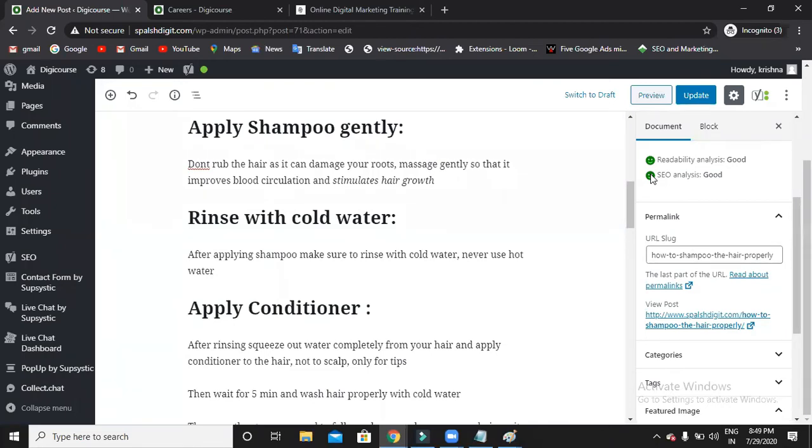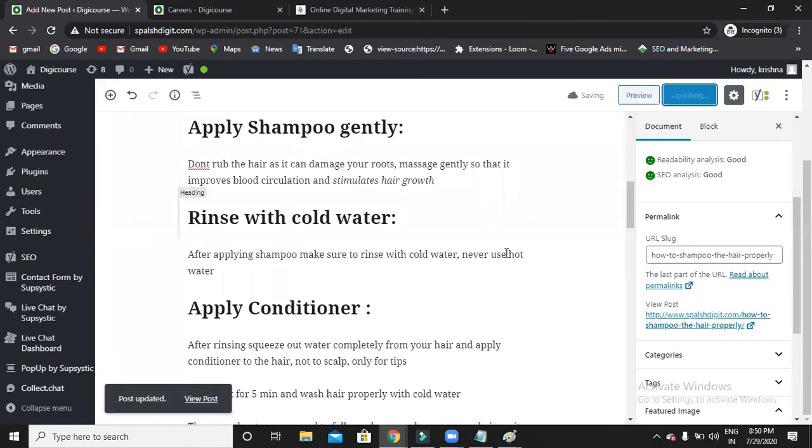This is called on-page optimization, whatever optimization you are doing. Now I'm optimizing my meta title, meta description, permalink, images, everything. Where am I doing all these things? Within my site, within the dashboard. This is simply called on-page. Okay, so let me update it.